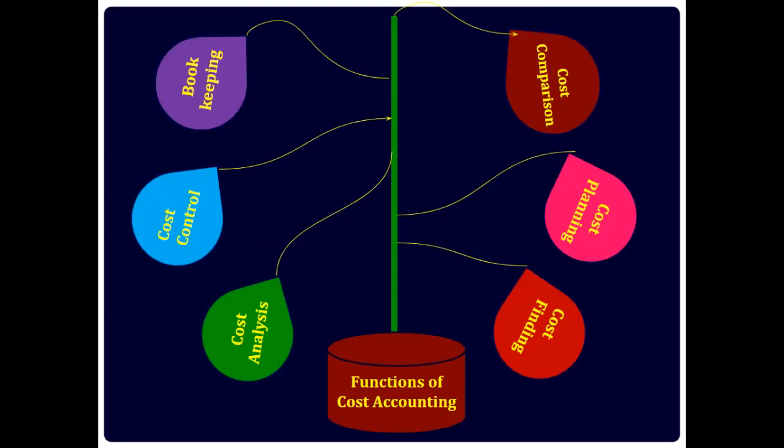Cost comparison. The cost of alternative products, activities, methods, or areas is compared in the field of production and distribution. Cost planning. Cost planning involves the accounting of all costs and records in a proper manner. Cost finding. Cost finding is the measurement or estimation of costs of different products, departments, or other segments of the company's operations.